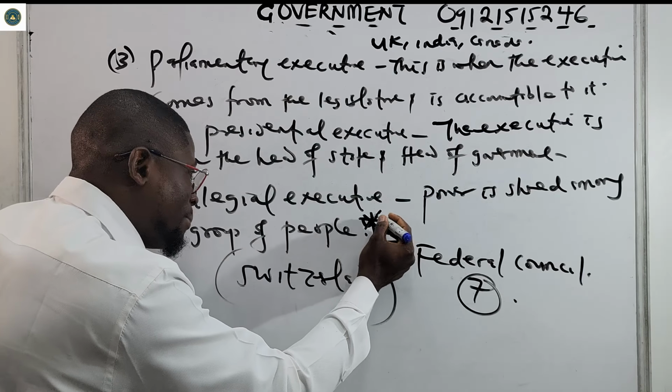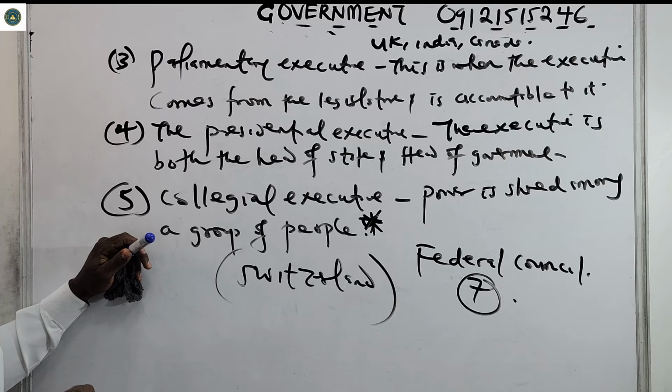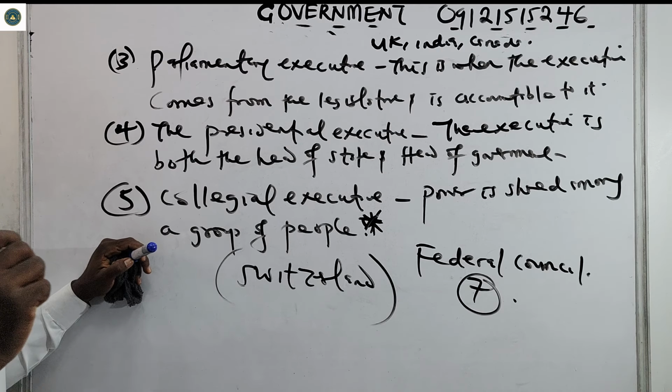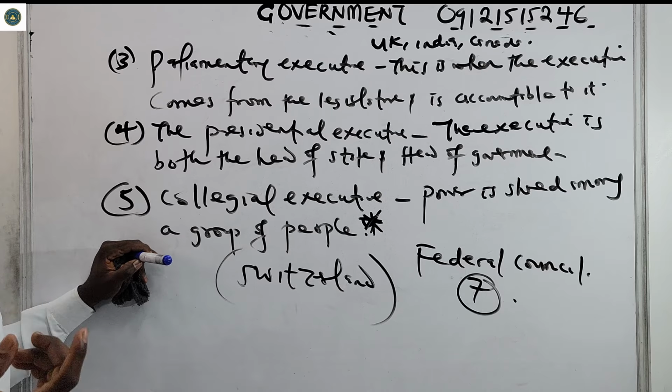This is your past questions, so you must take note of that. Collegial executive: power is shared among a group of people. For example, we see this in Switzerland. So power is not vested in only one person alone. Then we have the hereditary executive.